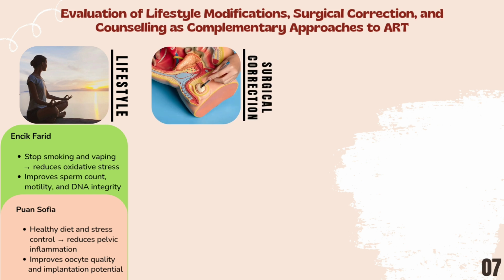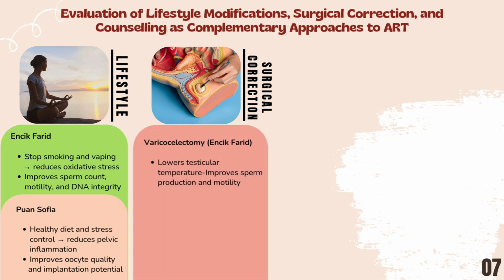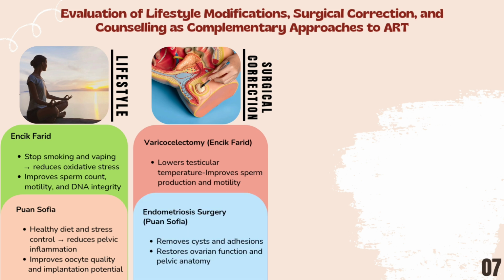Surgical correction. Next, surgical intervention helps correct physical problems affecting fertility. For Chick-Farid, varicocelectomy lowers testicular temperature and improves sperm production and motility. For Poinsavia, surgery for endometriosis removes cysts and adhesions, helping to restore normal ovarian function and pelvic anatomy.